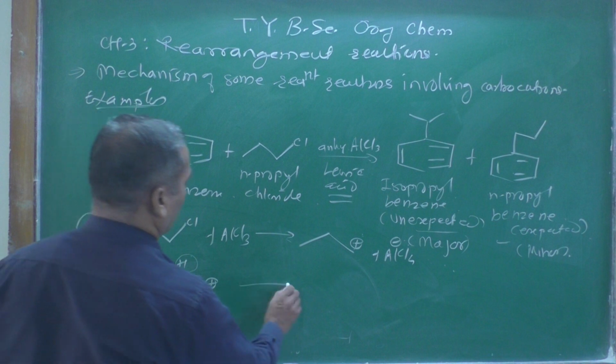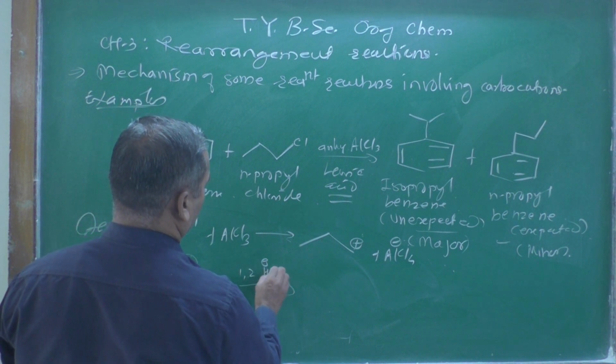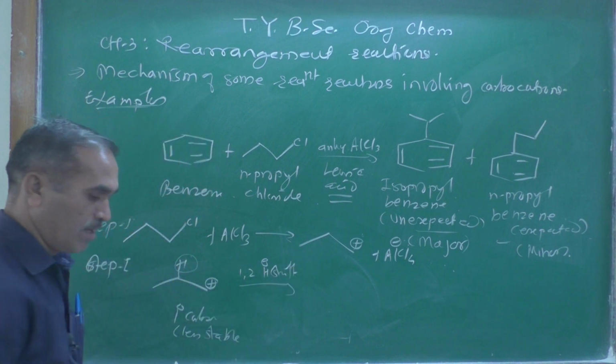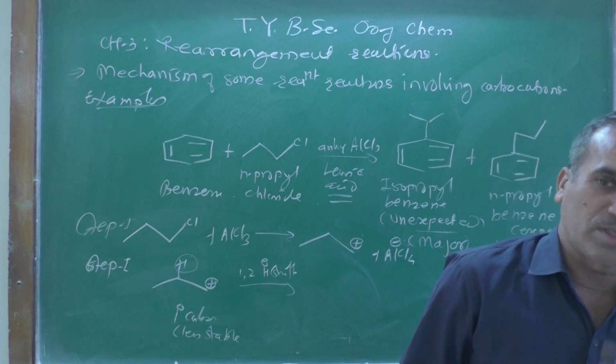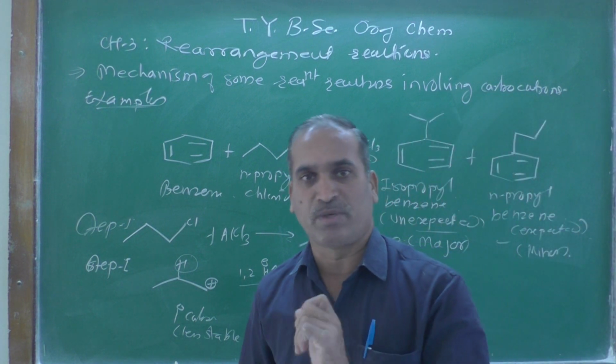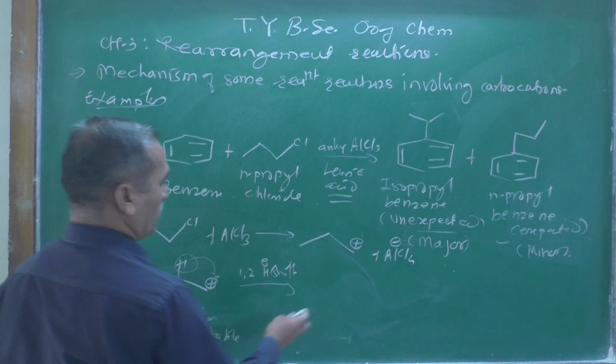Now there is a 1,2 hydride shift over here. Hydride means what? Remember, H minus is called a hydride and H plus is called a proton. The hydride is shifting from here to here. What do you get?